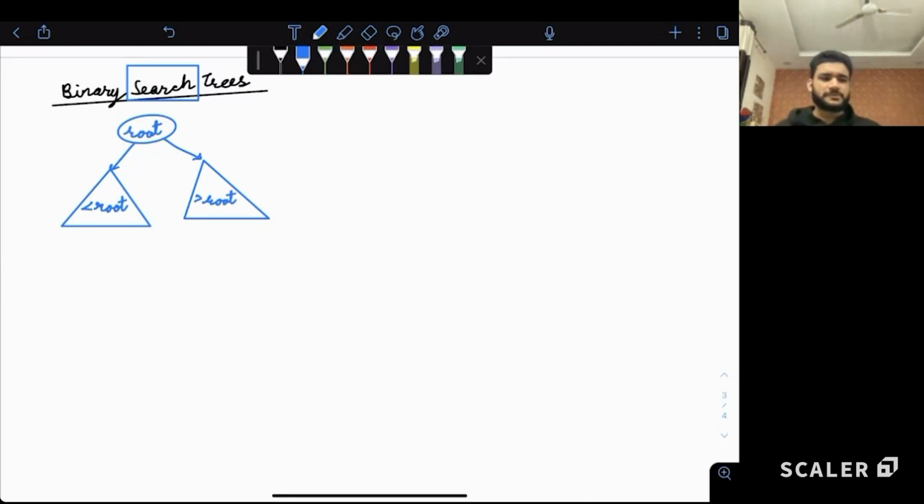Now the question comes, what about the equality? What if the root has data of 5 and we want to store another 5? Where should the equality go? Equality can go at any location, but throughout the tree it should be on only one side. You cannot say that one 5 we put in the left subtree, and another 5 we put in the right subtree.